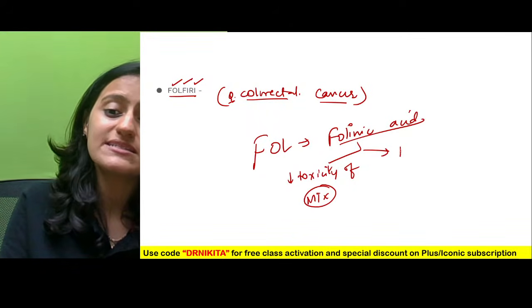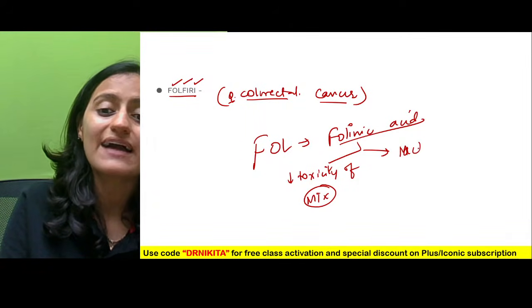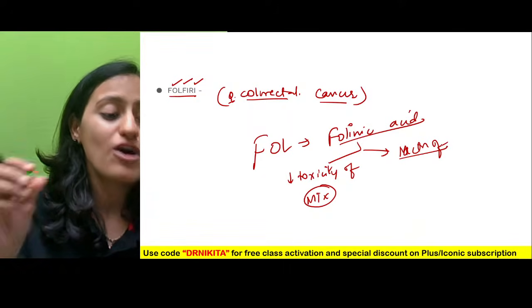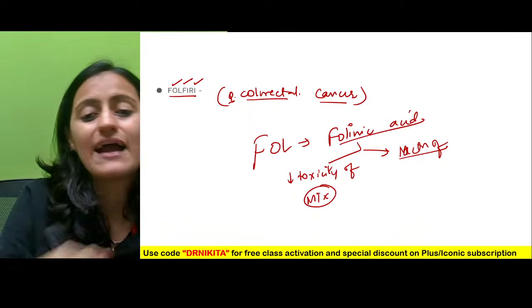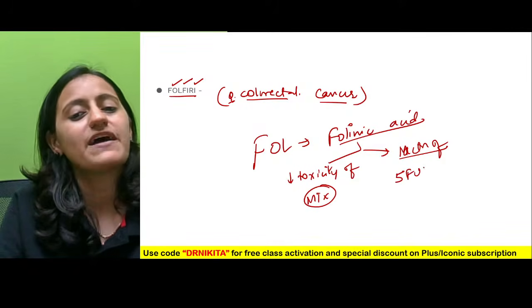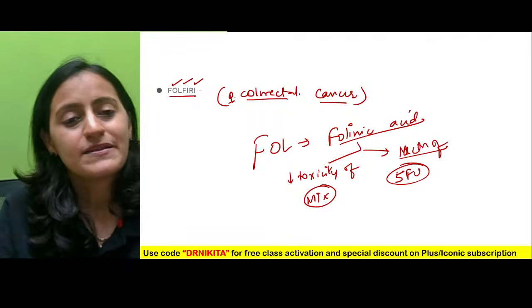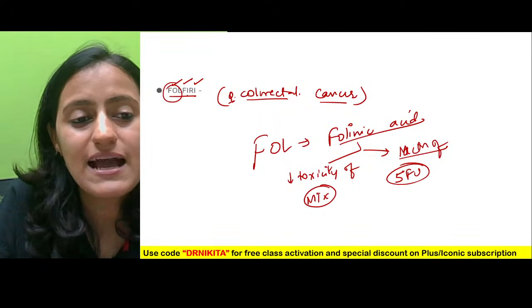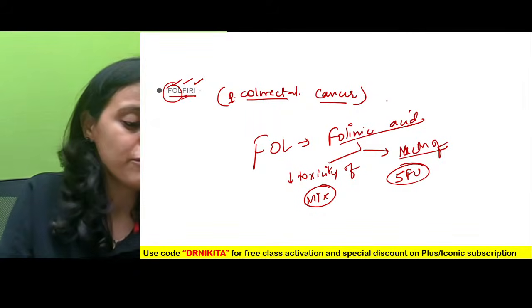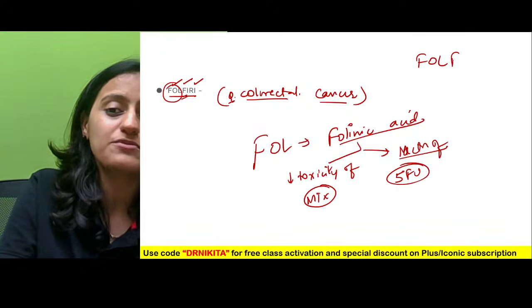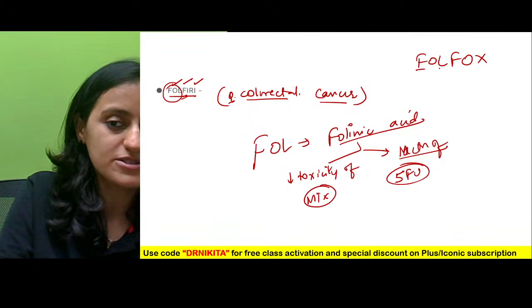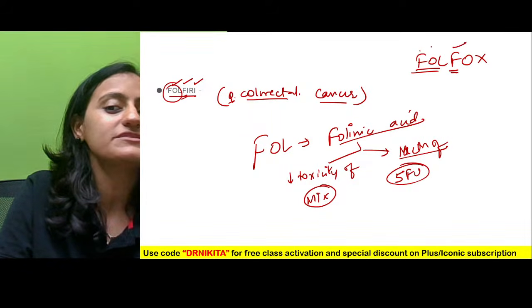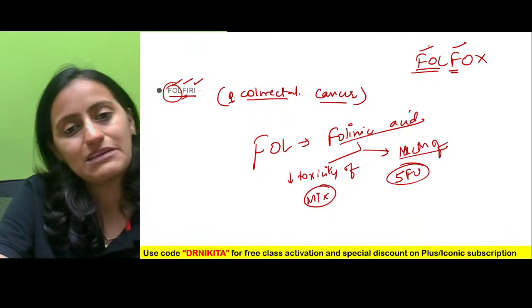If the question is which drug's action it is required for, it is 5-fluorouracil. That is why you have folinic acid along with 5-fluorouracil. Like FOLFIRI, you have the FOLFOX regimen also. Again, you have folinic acid with 5-fluorouracil and oxaliplatin.